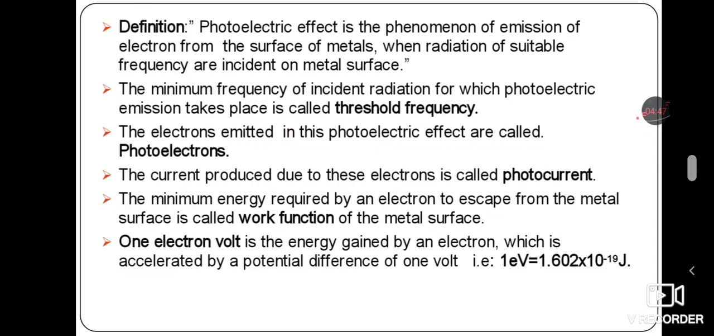Similarly, one more definition: 1 electron volt is the energy gained by an electron which is accelerated by a potential difference of 1 volt. Already we know that 1 electron volt is equal to 1.6 × 10^-19 joule, or you can write it as 1.602 × 10^-19 joule.